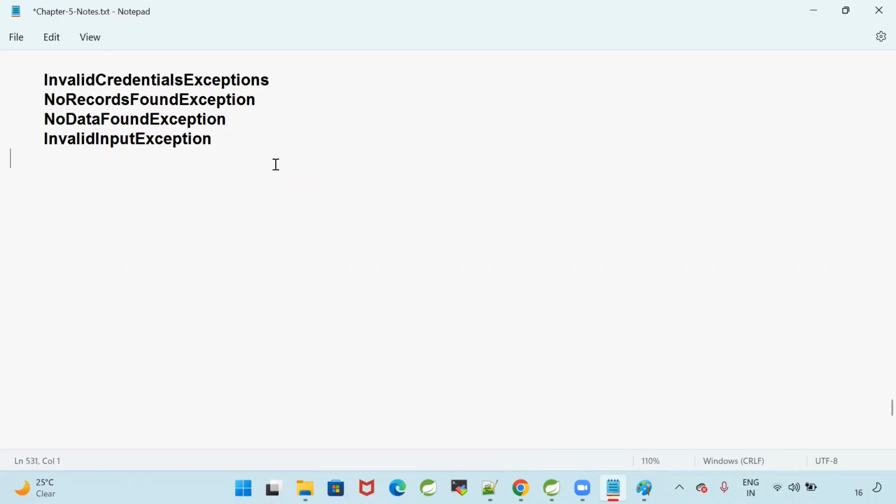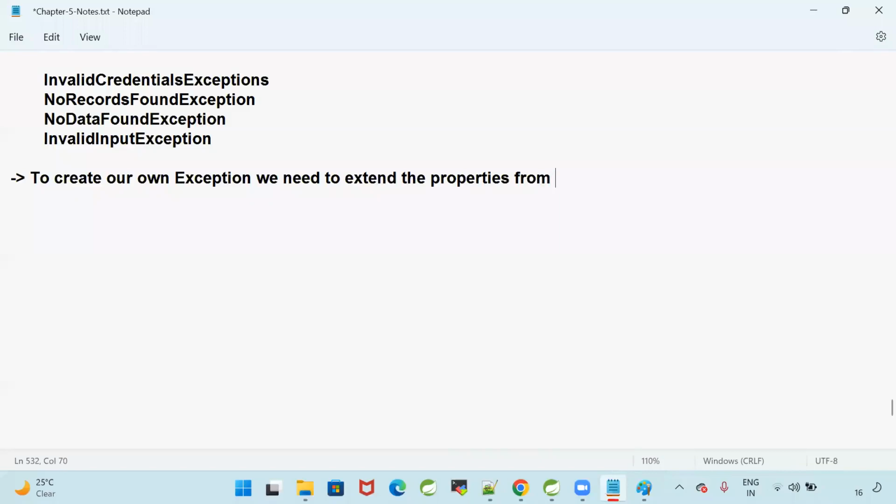To create our own exception, we need to extend the properties from the RuntimeException class. It is part of the java.lang package.